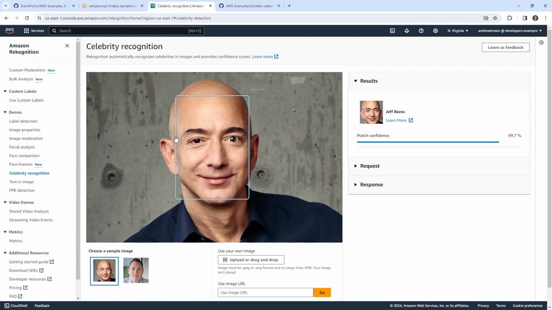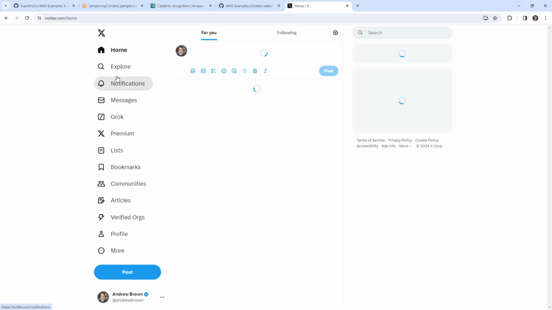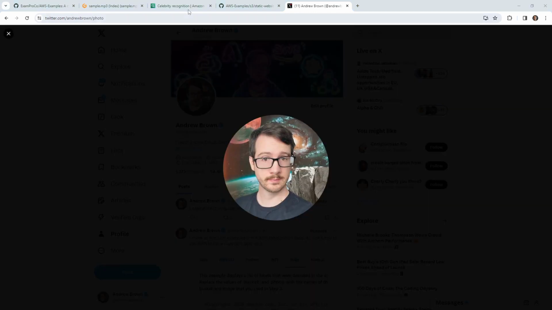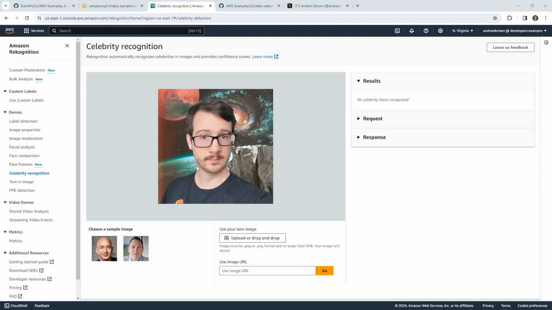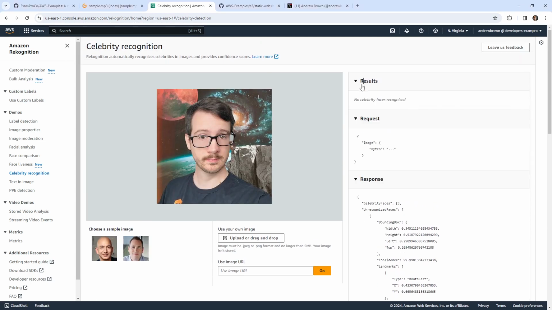We have celebrity recognition. Here we can see if it actually knows who this is. This is Jeff Bezos. I can't imagine this would work for me, but for fun, I'm going to try it out. So I'm just going to go over to Twitter and grab my image, download it, and upload that. All right, so I've selected my image here. And it doesn't know who I am. Come on, AWS. Am I not famous enough?